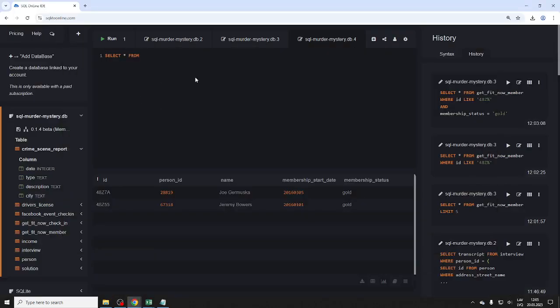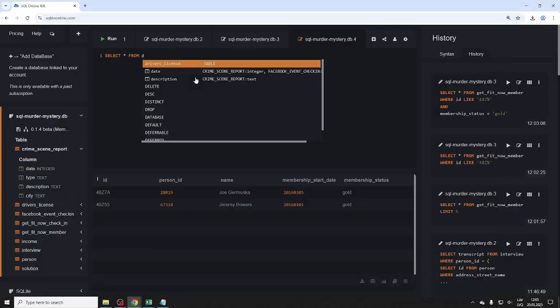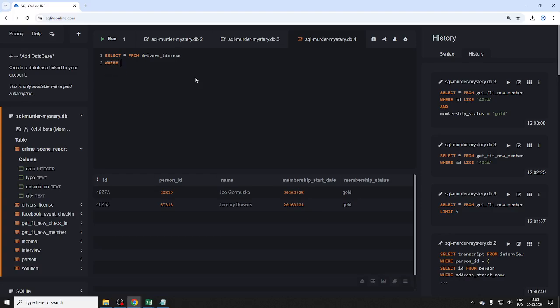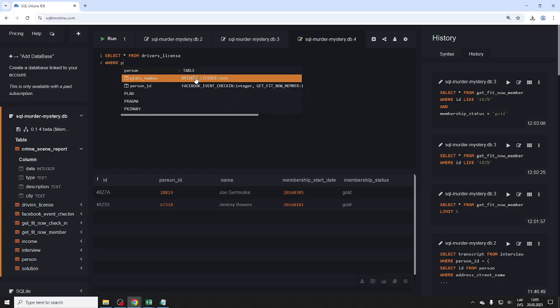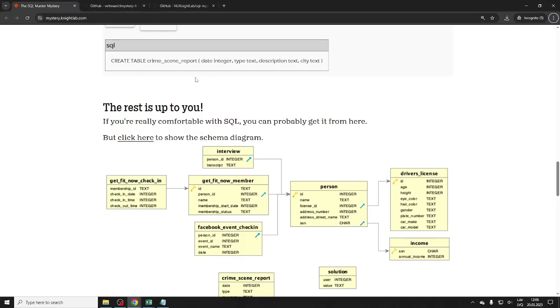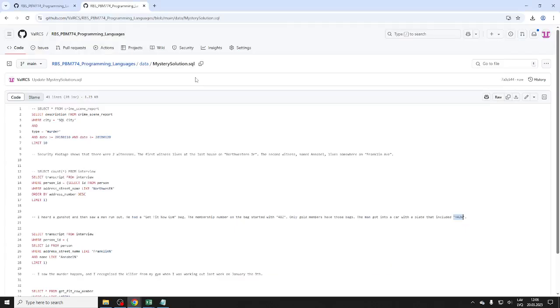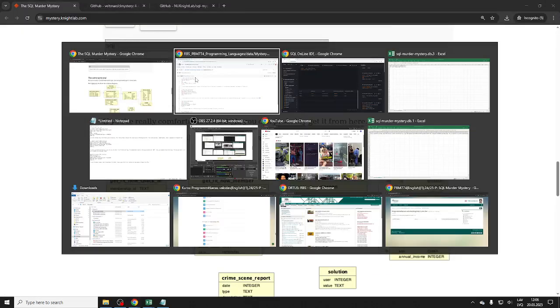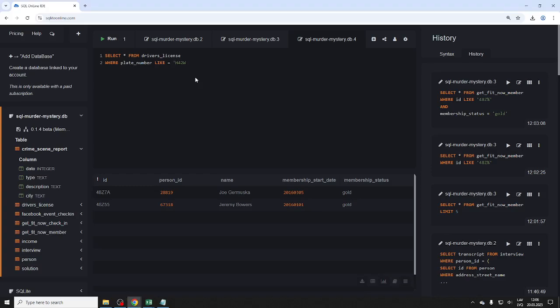Select all from driver's license where plate number like, of course, H42W. It said included, right? So I guess we need to use wildcards, jokers, percent signs. So let's see, and let's do limit 10, right?